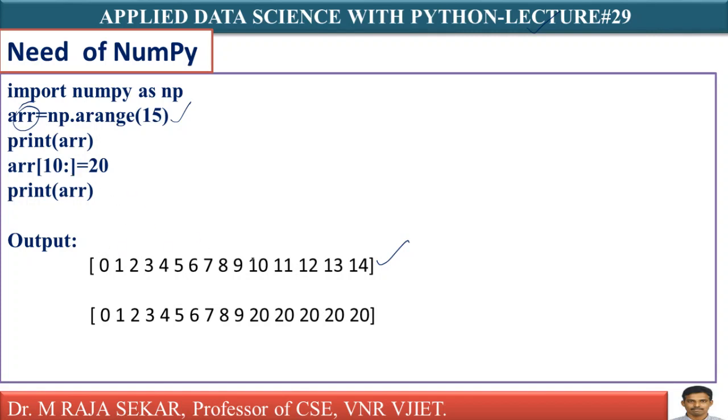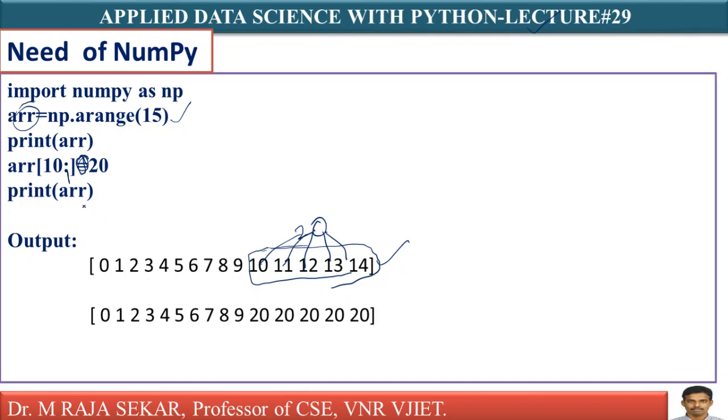ARR[10:] means from index 10 onwards. After the colon, not keeping anything means till the end. We are combining the assignment operator with slicing. This is slicing. We are assigning 20. In the places of all these elements, I am keeping 20. Means in the place of 10, 11, 12, 13, 14, this number 20 will be assigned.